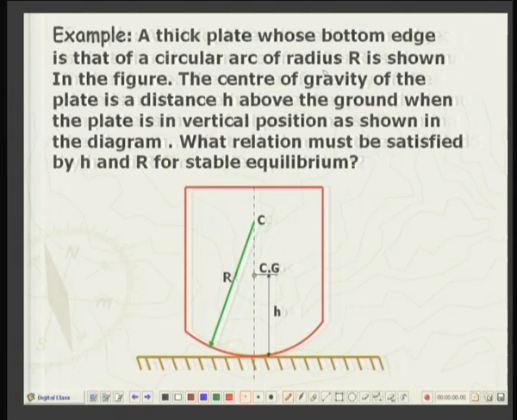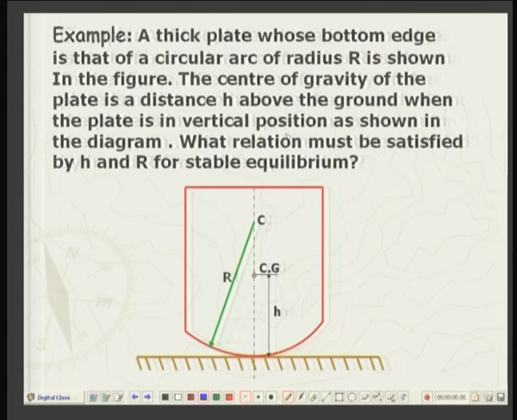The center of gravity of the plate is at a distance h from the lowest point, that is the point where it is resting on the level floor. When the plate is in a vertical position as shown in the diagram, what relation must be satisfied by h and r for stable equilibrium?